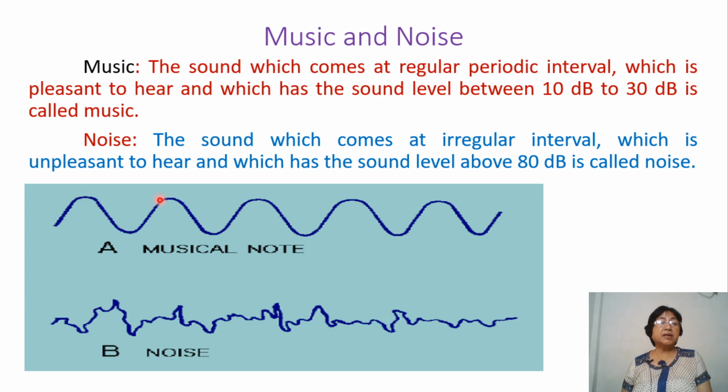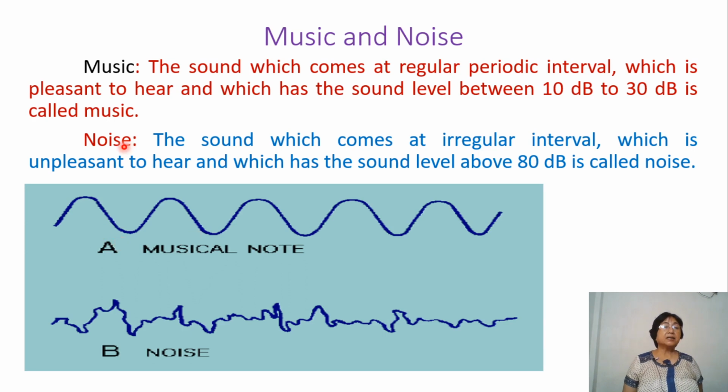Remember, musical sound does not mean only sound that comes from musical instruments. It also includes speech and chirping of birds and so on, which are pleasant to hear. All come under this category called musical sound or music.